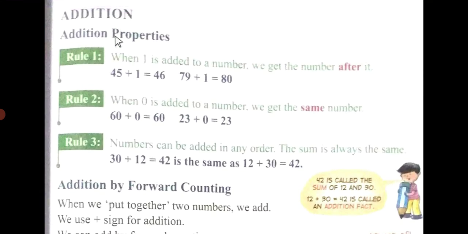Let's see. Our first part is addition. Addition properties. There are 3 rules of addition properties. Rule number 1. When 1 is added to a number, we get the number after it. For example, 45 plus 1 is equal to 46. When you add 1 to 45, you will get the answer 46. 79 plus 1. When you add 1 to 79, you will get the next number, that is 80.